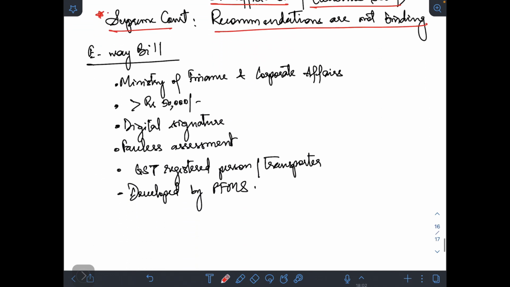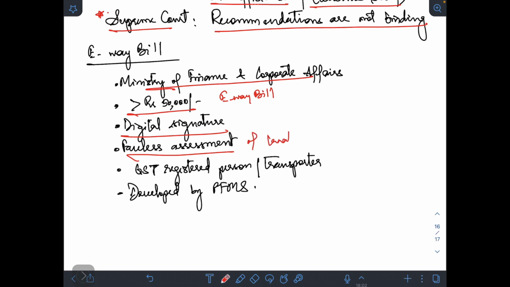Clear? Then, the e-way bill again is a part of GST only, and comes under the Ministry of Finance and Corporate Affairs. Any consignment which is more than 50,000 rupees, when it has to be transported, you need to carry what? An e-way bill. Okay? Digital signatures are issued. All right. And this makes it easier for what? Faceless assessment of taxation and seamless flow of goods from state A to state B.